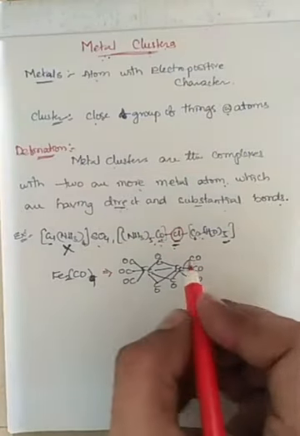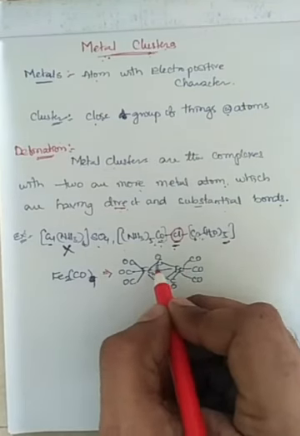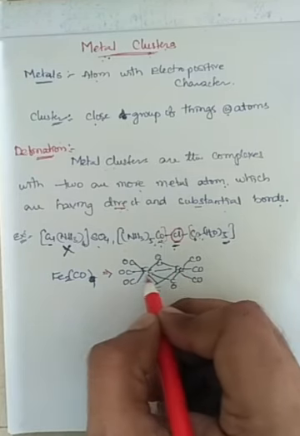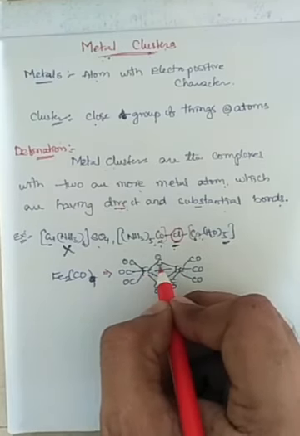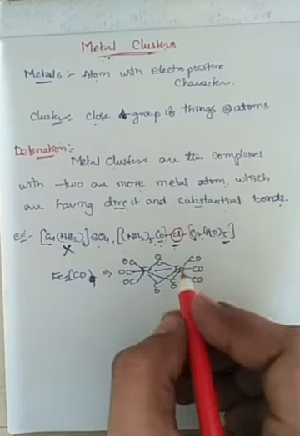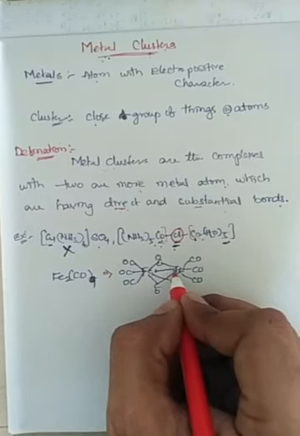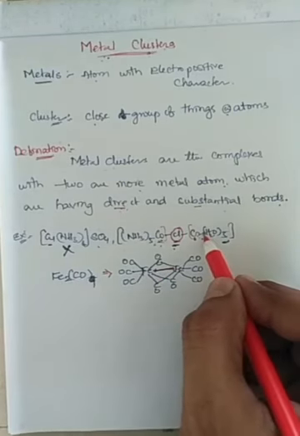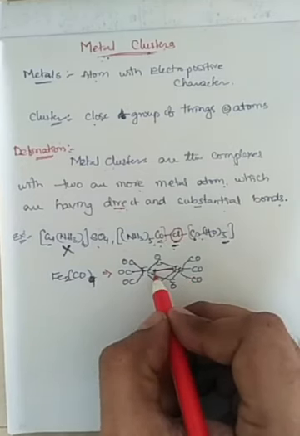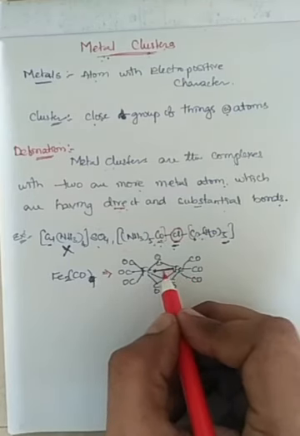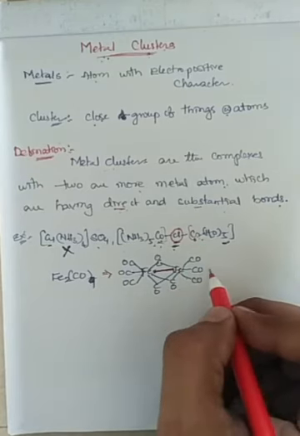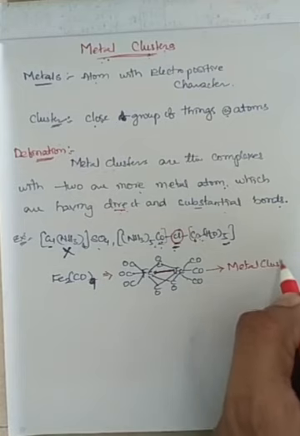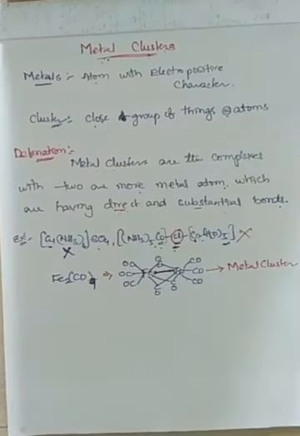So it has bridging carbonyls between the two iron atoms, and in addition to the bridging carbonyls, it also has one direct metal to metal bond. This is what is important. The difference between the second complex and this complex is that it has a direct metal to metal bond. Having a direct metal to metal bond indicates this is a metal cluster, whereas the other is not.